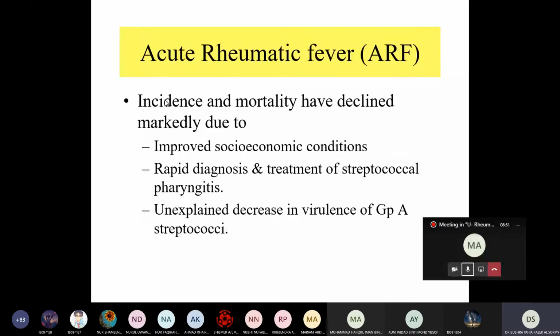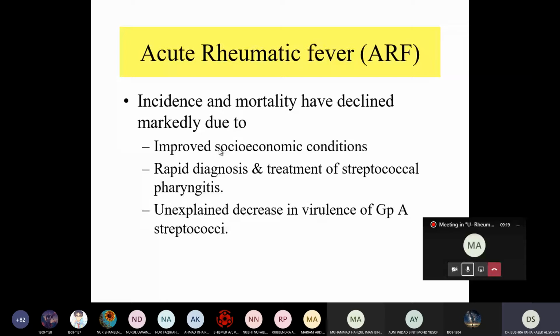They found acute rheumatic fever occurs in areas with low socio-economic conditions, because of crowding, poor sanitation, poor ventilation, and being unable to go for treatment. So when the socio-economic condition improves, it will decrease the incidence of rheumatic fever.